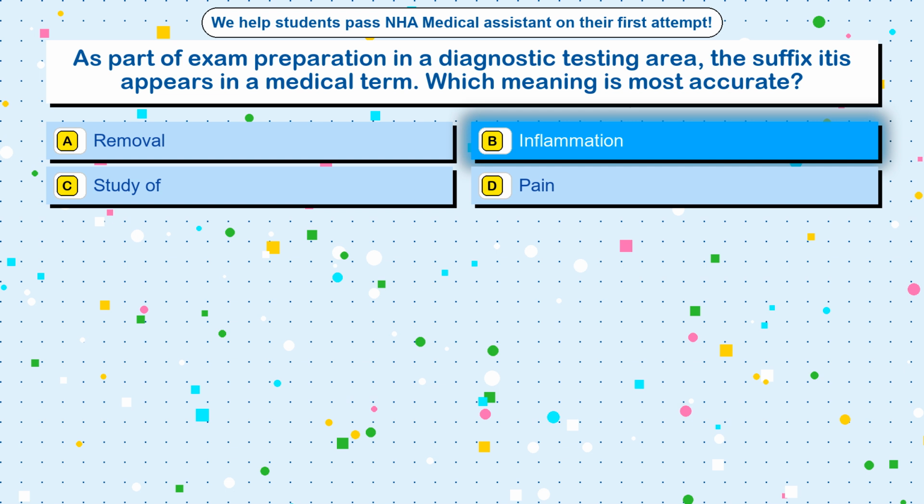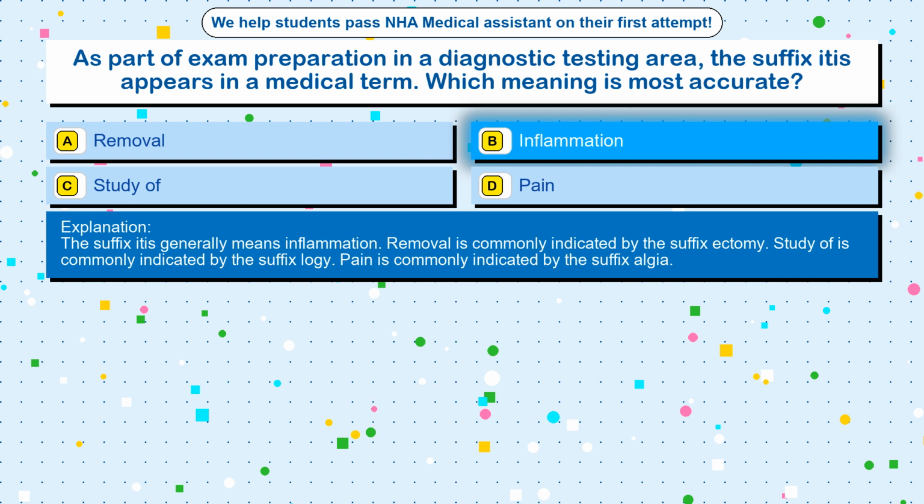Inflammation. The suffix itis generally means inflammation. Removal is commonly indicated by the suffix ectomy. Study of is commonly indicated by the suffix logy. Pain is commonly indicated by the suffix algia.